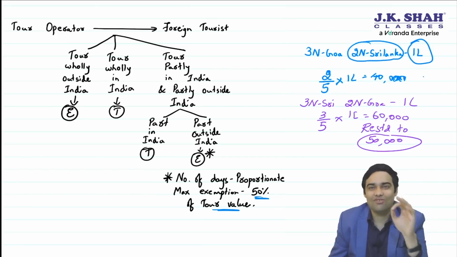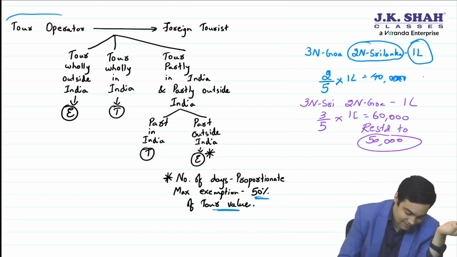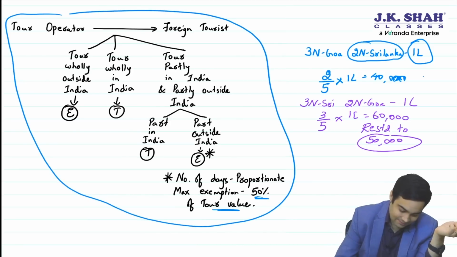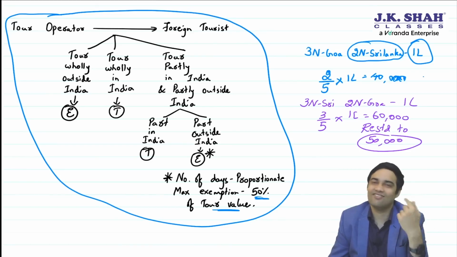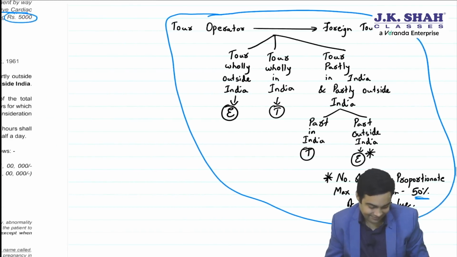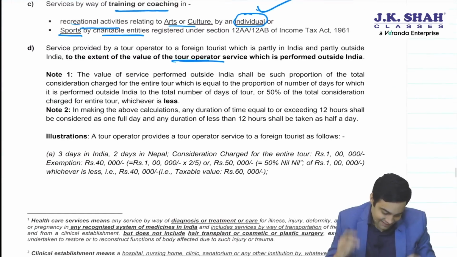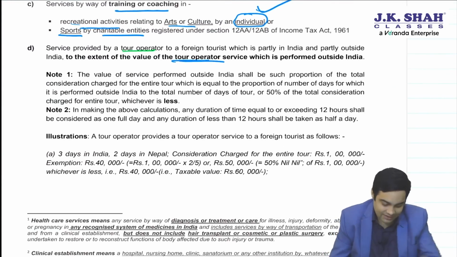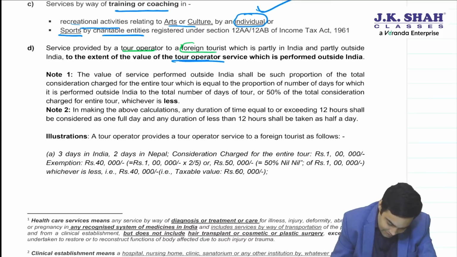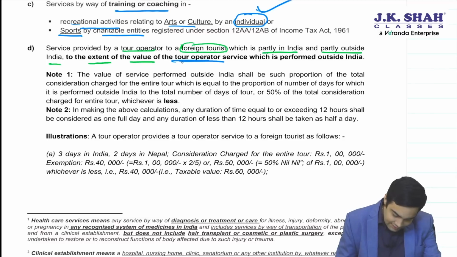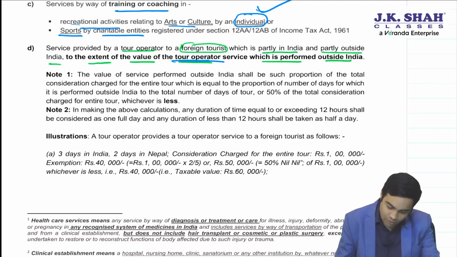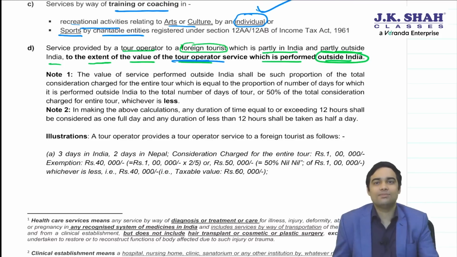Let's have a look at the provision. Thereafter, if you want, you can copy this. Examples are given in the notification itself by government. We will read that. Let's see. Service provided by a tour operator to a foreign tourist, which is partly in India and partly outside India, to the extent the value of tour operator service which is performed outside India. So the part which is performed outside India, that will enjoy an exemption.